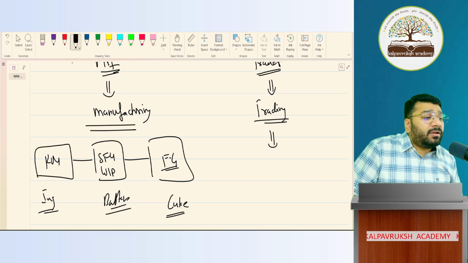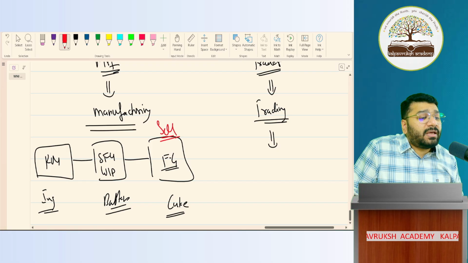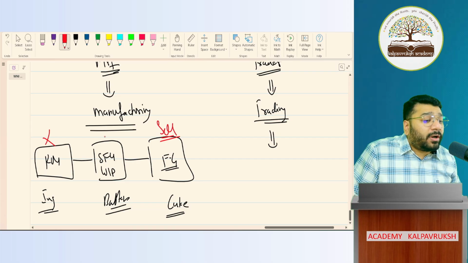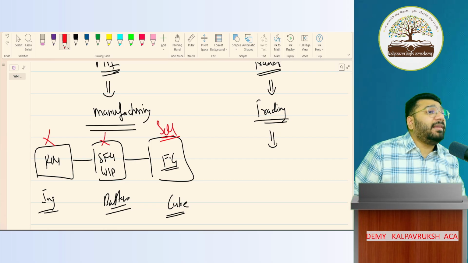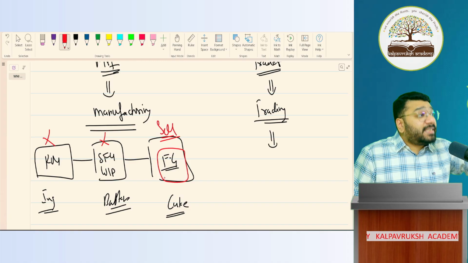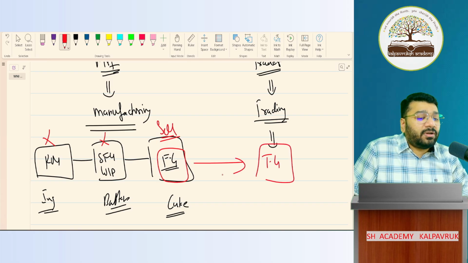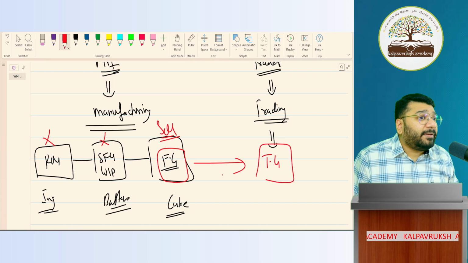So the manufacturer will sell the finished goods. A manufacturer will not sell the raw material. A manufacturer will not sell the semi-finished goods. What will he sell? The finished goods. The same finished goods, for a trader, become traded goods. Got it? Tell me, yes or no?